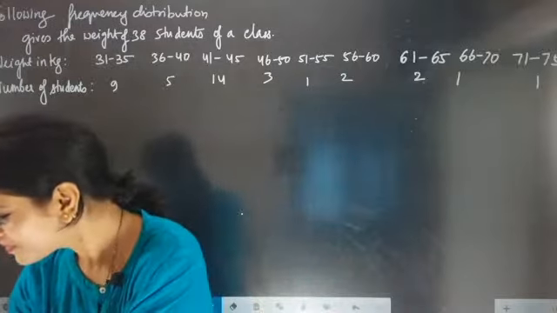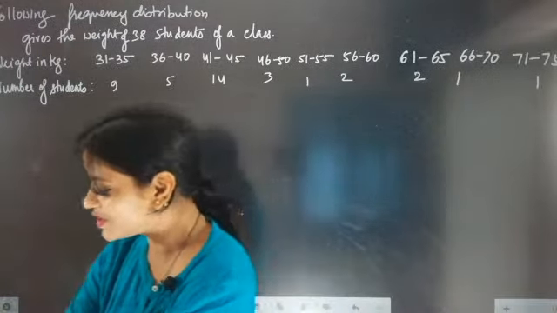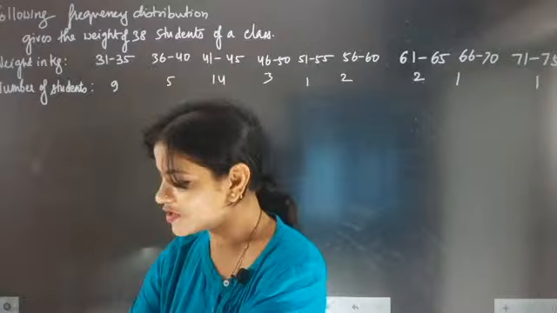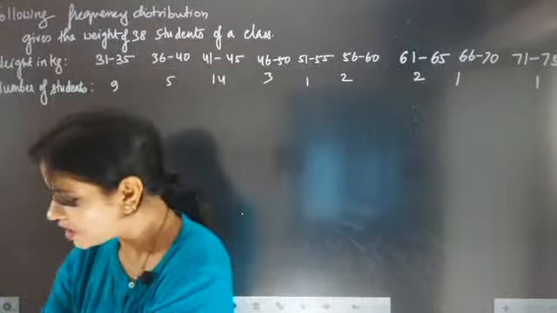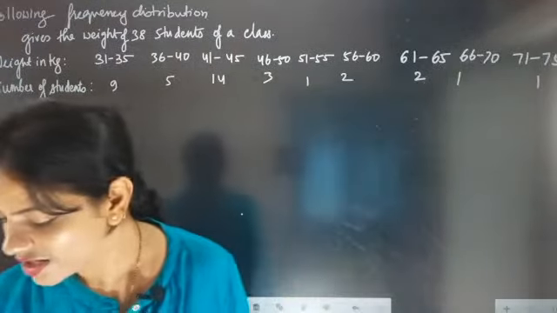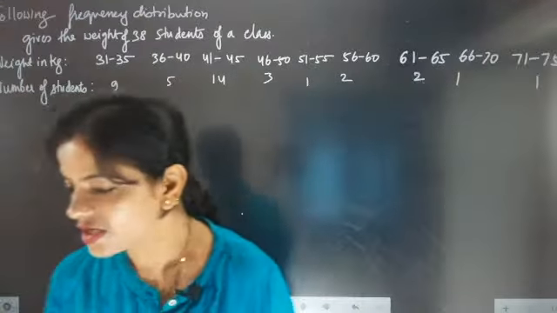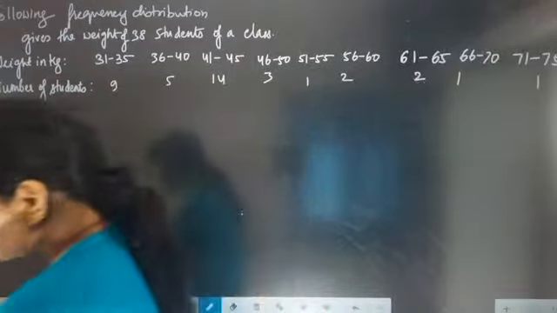Now understand that. Given the following frequency distribution of the weight of 30 students of a class, find the probability that the weight of a student in the class will be more or less. Some people will be having less weight, some more, and we cannot do anything for that, it is genetic.